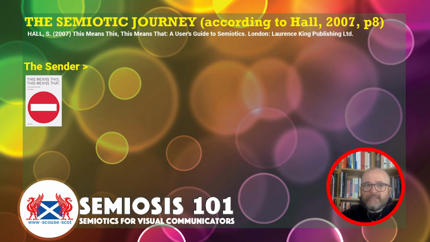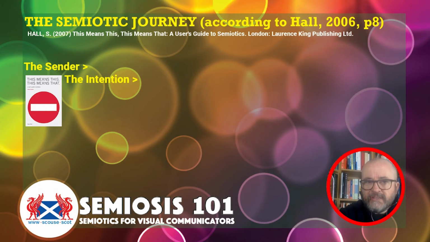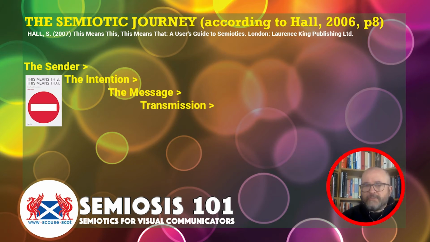Okay, so in Peirce's semiotic theory, it begins a journey of the sender. The sender of the semiotic communication begins the whole thing off. It continues with the intention of that sender. Why does that sender need to communicate semiotically? What's the intention behind that? In that intention, what is the message that needs to be semiotically communicated? How will that be transmitted? What will be in the way of that transmission that we need to overcome? The noise.